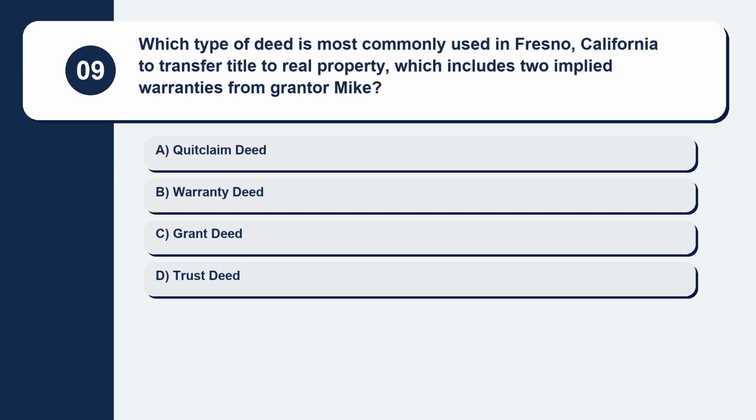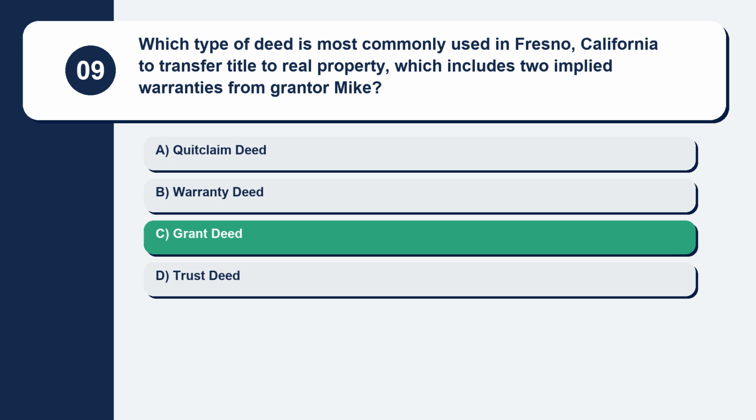Question 9. Which type of deed is most commonly used in Fresno, California to transfer title to real property, which includes 2 implied warranties from grantor Mike? Here are your options. Option A, quitclaim deed. Option B, warranty deed. Option C, grant deed. Option D, trust deed. The correct answer is option C, grant deed.